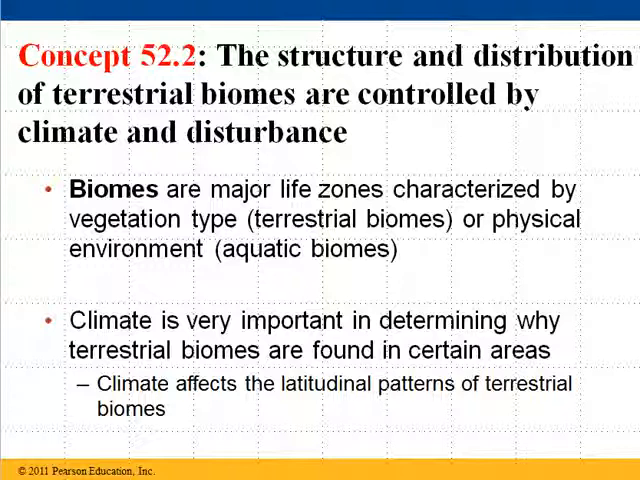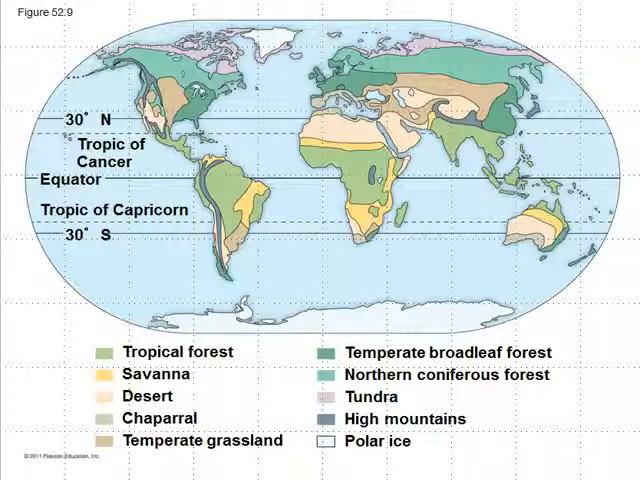Well, the main reason is because of climate, and remember, climate affects the latitudinal patterns of terrestrial biomes. So the biomes you'll see near the equator tend to be different from the biomes you're going to see closer to the North and South Pole. If we divide the entire Earth into different types of biomes, there's probably about a dozen of them. Everything from tropical rainforest to savanna to deserts to tundra to coniferous and broadleaf forests, and you can see how they're distributed around the world.